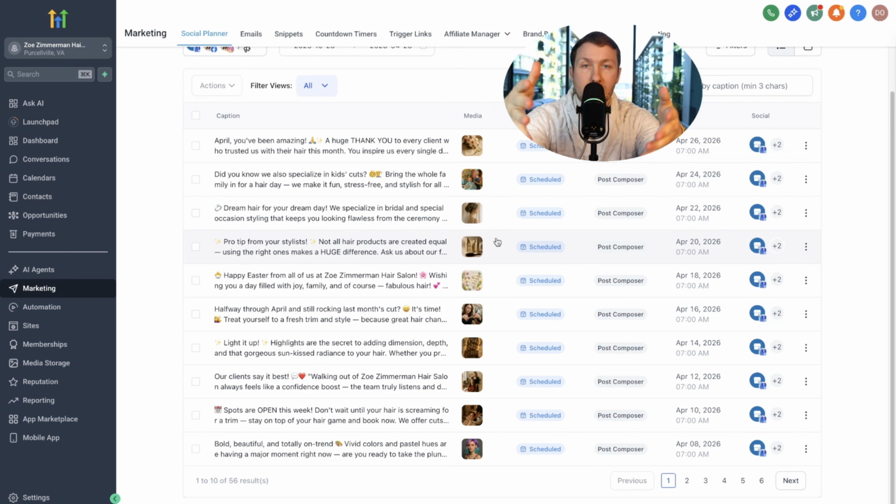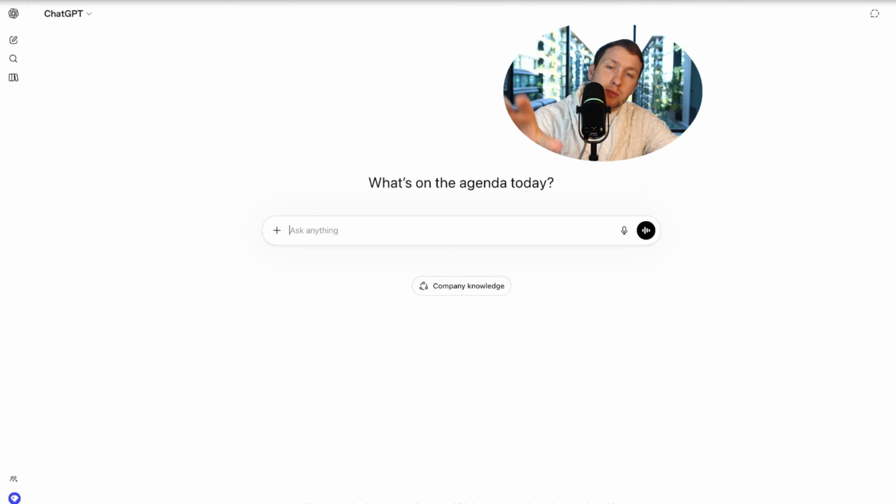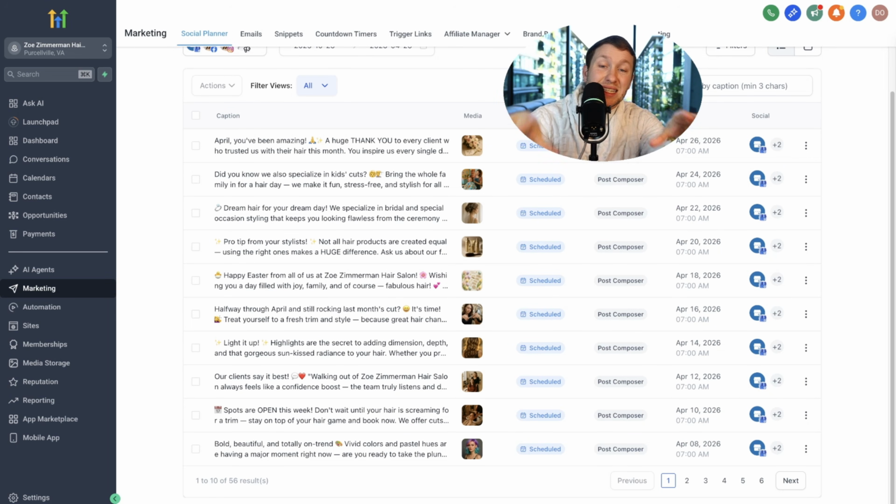Guys, this is leverage. Because again, when you have to go to ChatGPT and you have to use all these tools and you have to copy paste, it takes a lot of time. You got to schedule. It's annoying. If you ever schedule in the social planner, you have to click schedule, type in the date. It's a pain in the ass. This did it perfectly. It even put in the right post time for maximum engagement. Okay, so this is insane.